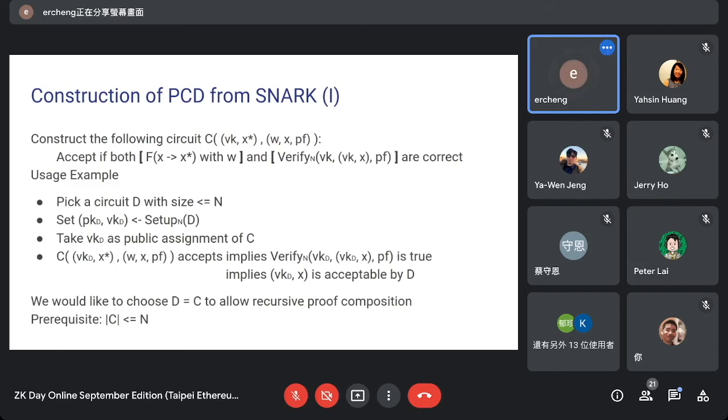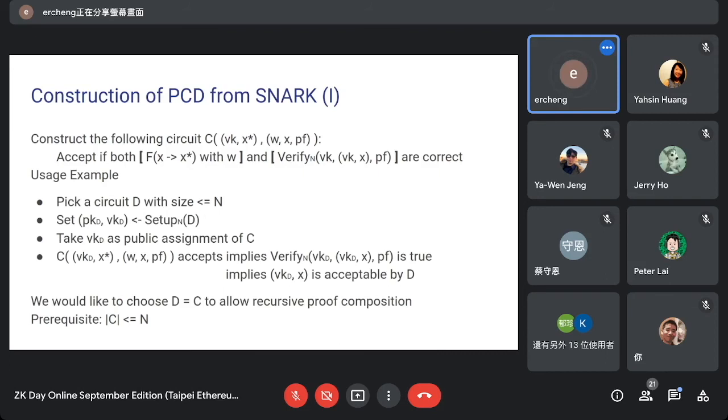So every verification key encodes a circuit, but in the input of C, we do not know which circuit the VK corresponds to. But when we actually plug in a VKD, then we will know that it corresponds to verification of D. So we know that the circuit accepting with VKD implies that VKD and X are acceptable by D.